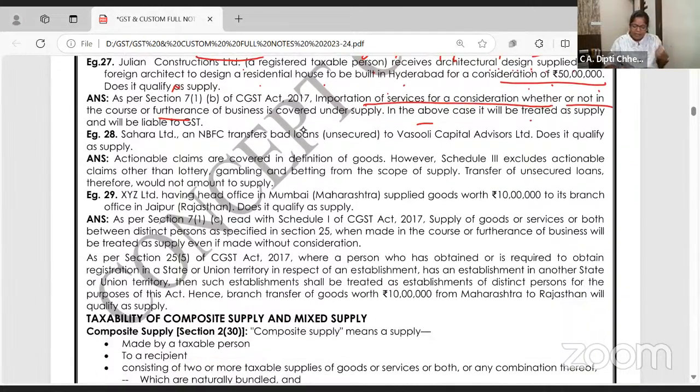Ma'am, same example. A bank or NBFC transfers bad loans to another party for recovery. Banks do this. They say, okay, these are the people, please recover the money and give us. So does it qualify as supply? Yeah, it's like an actionable claim. Recovering the money is like the right to receive the money. Then actionable claims other than lottery, gambling, betting, online gaming, जो 5-6 cases हैं, बाकी सब तो क्या है? हाँ, they are all exempt. So इस पे GST नहीं लगेगा.